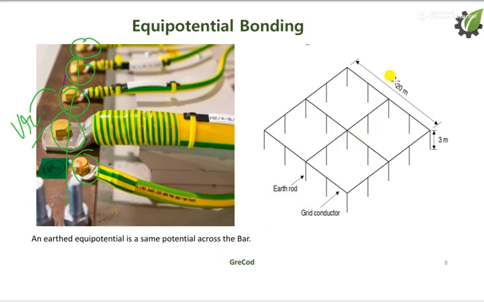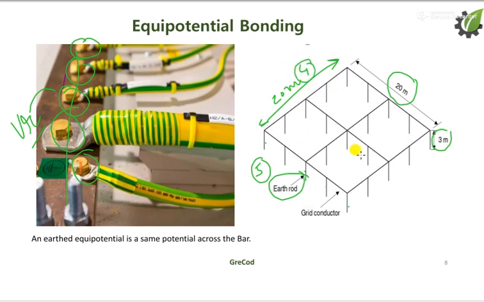So you can see this is the building layout. This is a 20-meter wide building, and 3 meter is the height of the building. I think this is a square building, so we can say that this side is again 20 meters. So these are the earthing rods. Like we have rods 1, 2, 3, 4, 5; 5 rods here, 4 rods here. So this is called a grid.